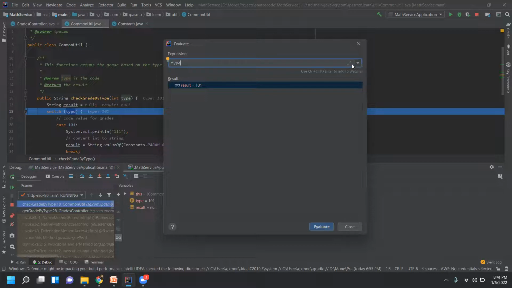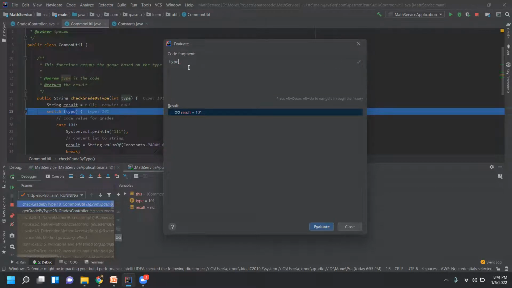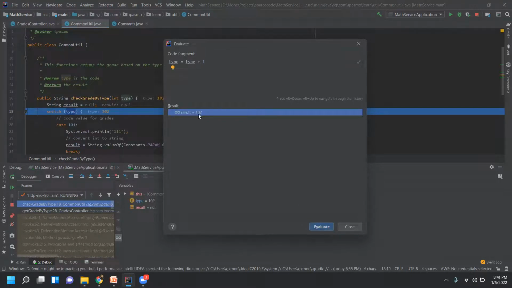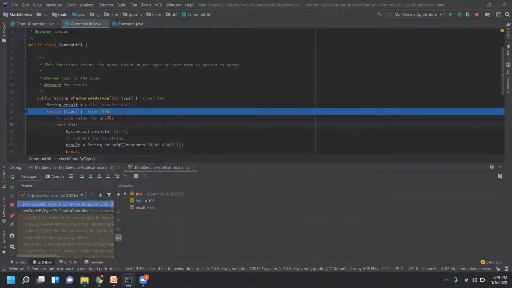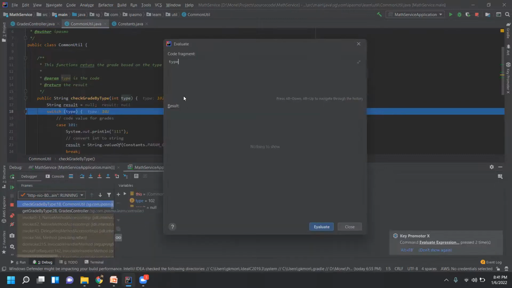If you have statements like type is equal to type plus 1, some kind of expressions also you can do. So you can see now type has become 102. The value we have changed, right? Earlier it was 101. Now I evaluated, so it became 102. So again I'll change it back.